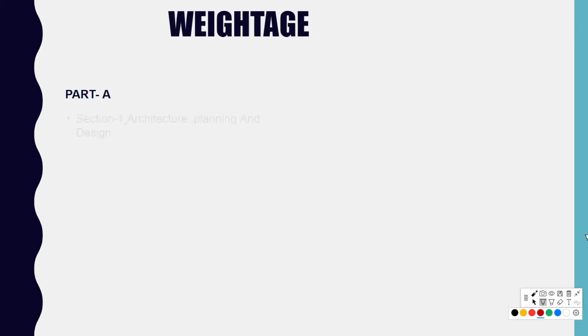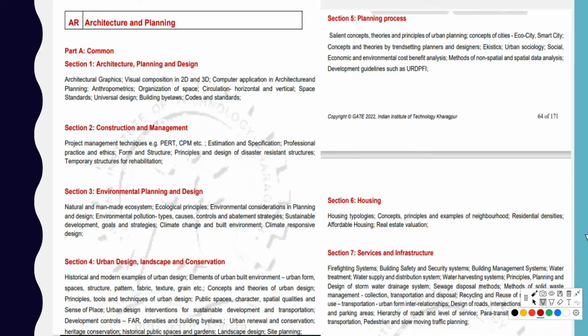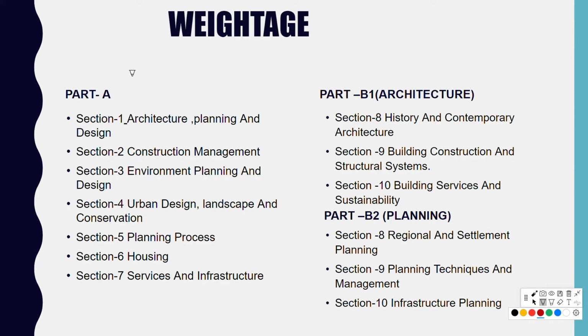So let's discuss the weightage from part A and part B. If we see the previous 5 years' question papers, from 2016 to 2021, we see that from part A there have been questions worth 40 to 45 marks. From part B1, about 25 to 30 marks, and from planning about 20 marks. So this time the weightage has been changed.